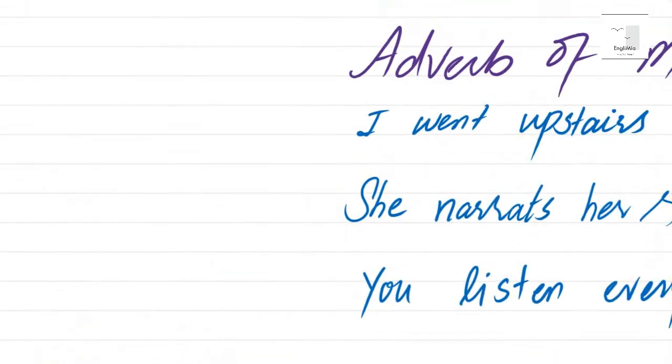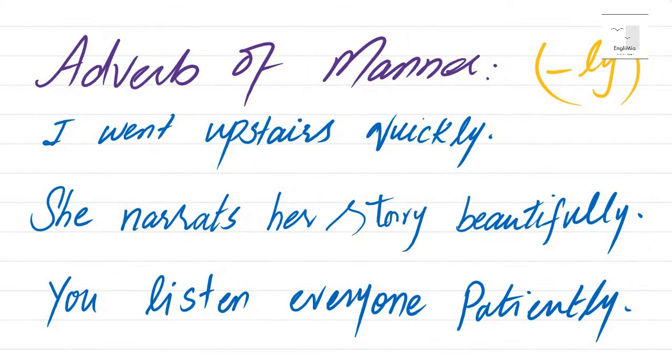Now see, what do we mean by adverb of manner? Adverb of manner is made by adding ly at the end of an adjective. For example, I went upstairs. I went upstairs quickly. The way you are doing something, that is called an adverb of manner.